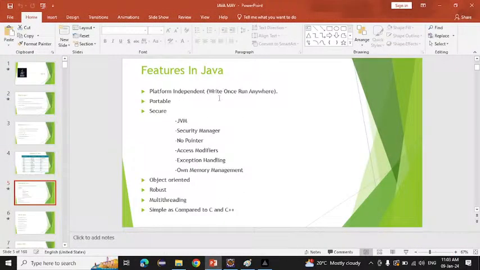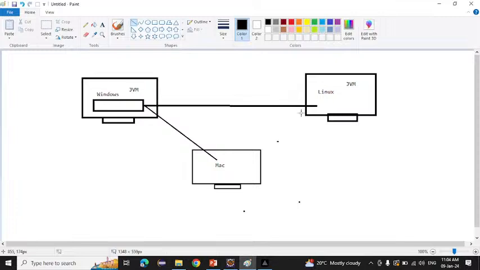And I wrote one line here: write once, run anywhere. James Gosling made this language, and his motive was only that: write once, run anywhere. It means if you write the code once, that code has to run on different platforms. We don't have to write again and again. If you write the code on a single platform, it has to run on Linux also, and on the Mac also.